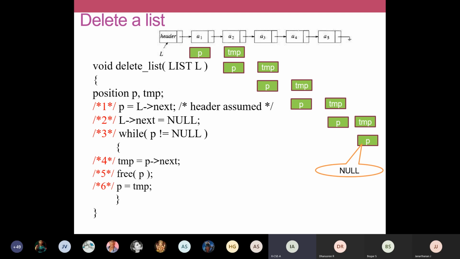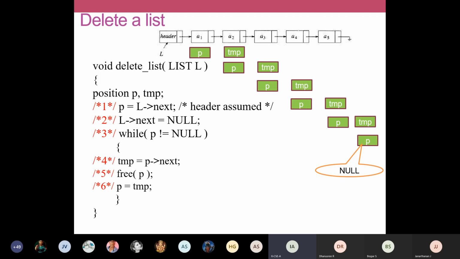P holds the address of the first node. So we are going to take this P and delete P. Before deleting this node P, we have to save the address of the next node, is it not? So while P not equal to null, until P becomes null, one by one you're going to delete all the nodes.